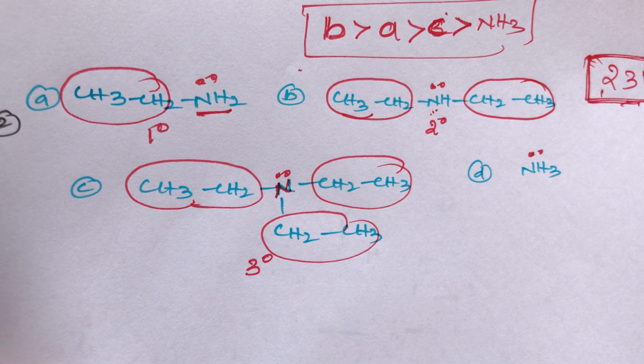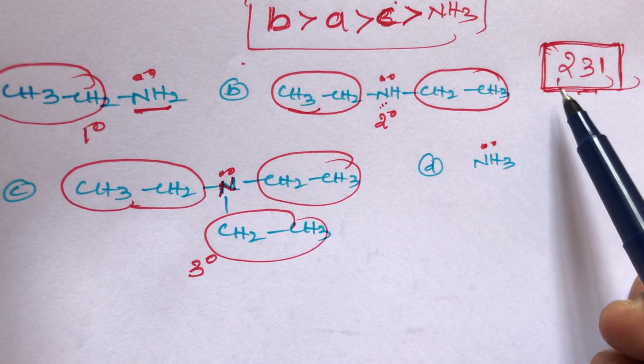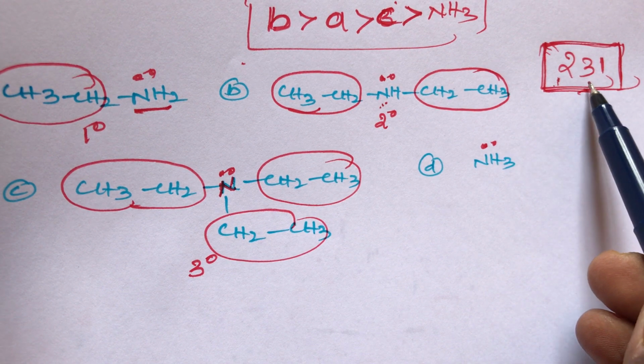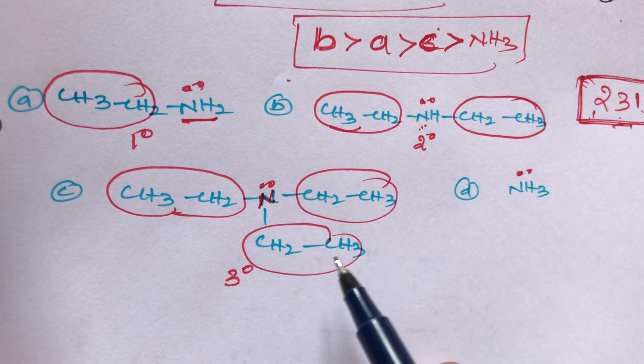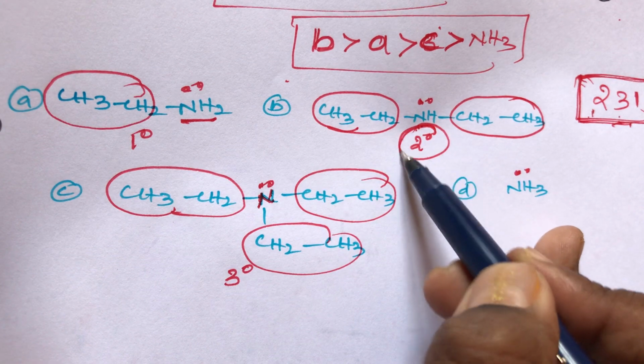What I said for the basic strength of amines in aqueous medium is the order 231, trick number 3. 231 means secondary amines, tertiary amines, primary amines. Out of these four, which one is the secondary amine? B compound is the secondary amine.